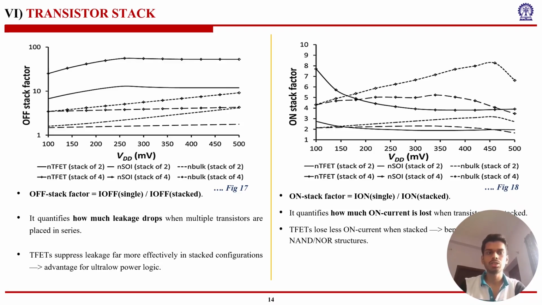The second figure shows how much on current we lose when transistors are stacked. At low supply voltages below 150 millivolts, TFETs stay mostly in the steep tunneling region. In this region, stacking has less impact on TFET on current, because the source side tunneling junction still dominates. For MOSFETs, we see a significant drop in on current as VDD increases.